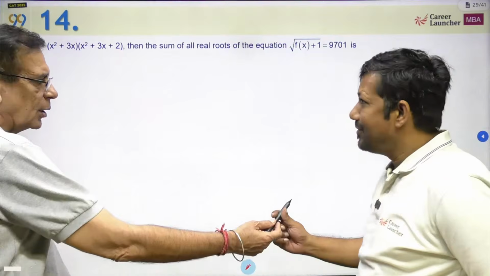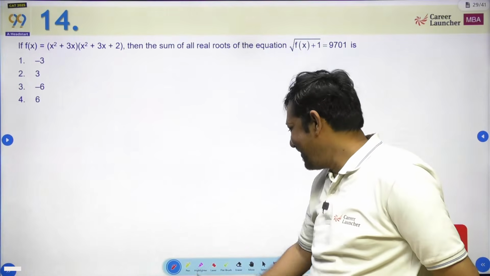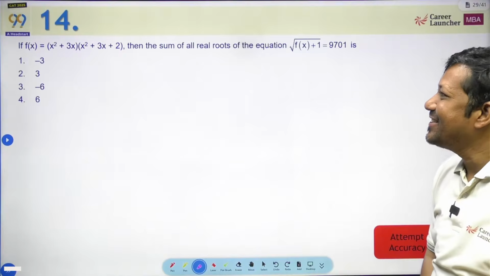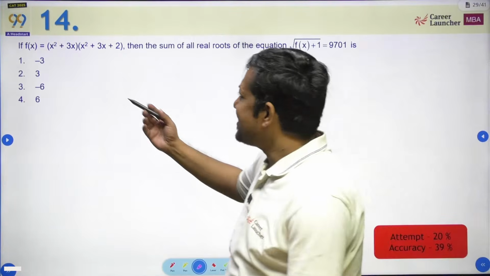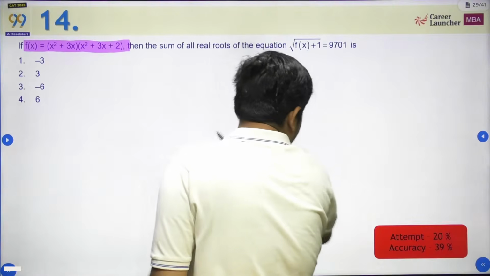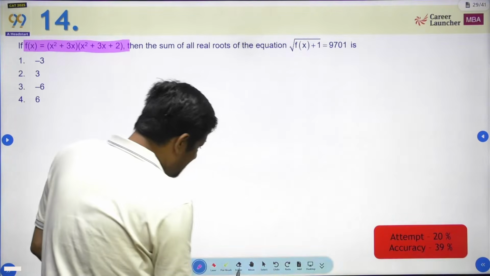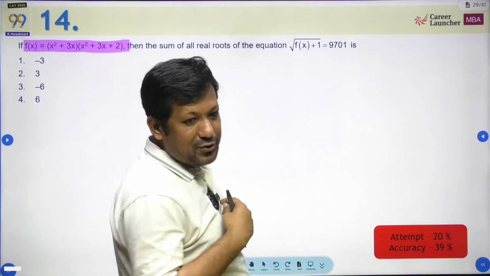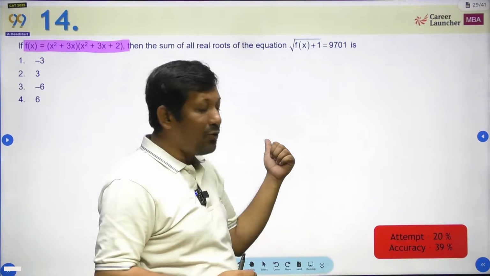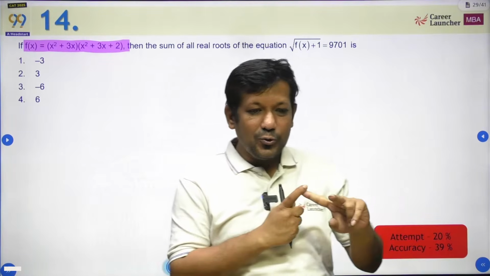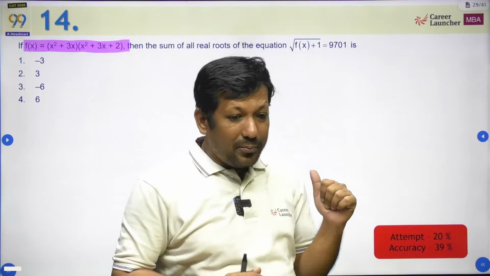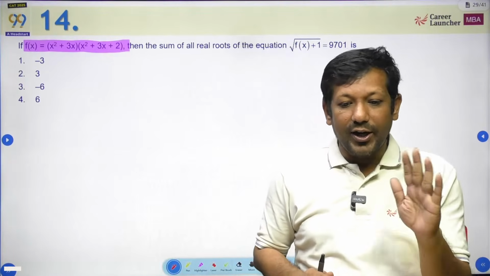So Shashank ko deta hu. This is a Shashank question. So I like these kind of questions. So when I was reading this question, the best part, the only part I have seen in this. But again, this is a very straightforward question to me, because if I read this question, I'm going to realize two things. Either I'm going to do it or I'm going to leave it in less than a minute. Now, more likely if I'm attempting it, I won't get it wrong.